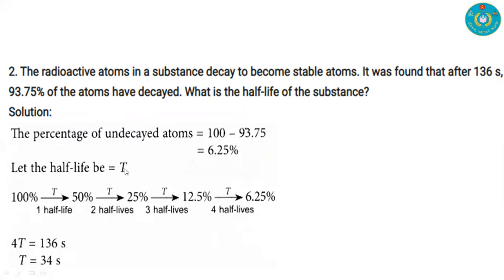If the half life is denoted as T, for the first half life, it goes from 100% to 50%, and from 50% to 25%, that is the second half life. For the third half life, from 25% to 12.5%, it continuously became half of the previous state. After the fourth half life, we have 6.25% that is undecayed. So we observe that there are four half lives here: 1, 2, 3, 4.